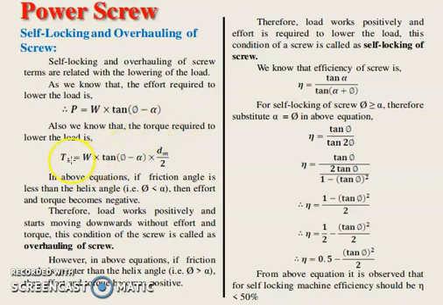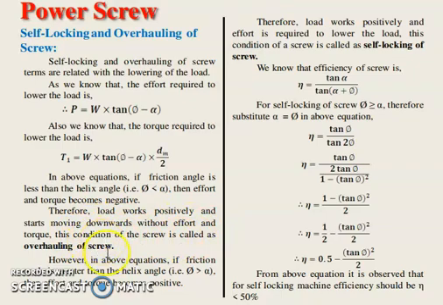If the torque is negative, the load will automatically descend, and an additional torque is required to stop that automatic descending of the load. So in the above equation, if the friction angle is less than the helix angle, then the torque will become negative. Therefore the load works positively and starts moving downward without effort and torque. This condition of a screw is called overhauling of a screw.